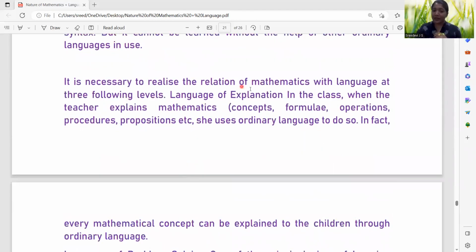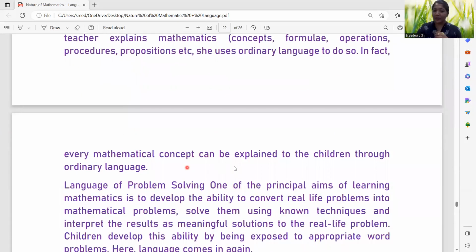It is necessary to realize the relation of maths with language at the following 3 levels. Language of explanation in the class: when the teacher explains mathematics concepts, formulae, operations, procedures, propositions, etc., she uses ordinary language to do so, right? That's what I just explained to you. In fact, every mathematical concept can be explained to the children through ordinary language. So whenever we are clubbing the mathematical language with day-to-day life, it will be easily understandable.